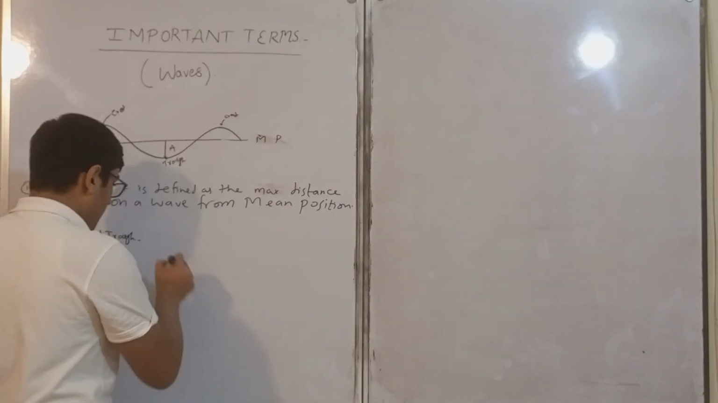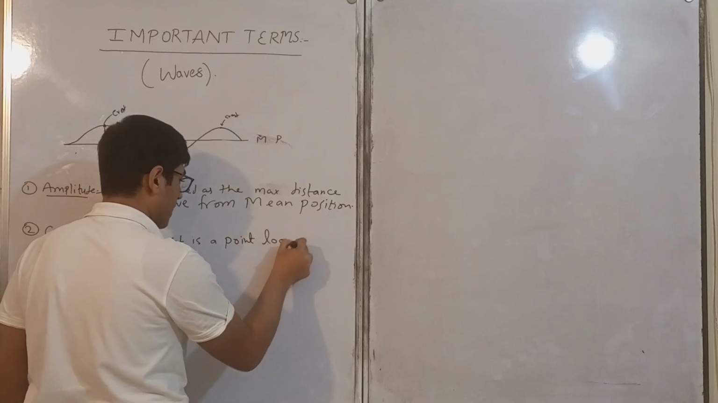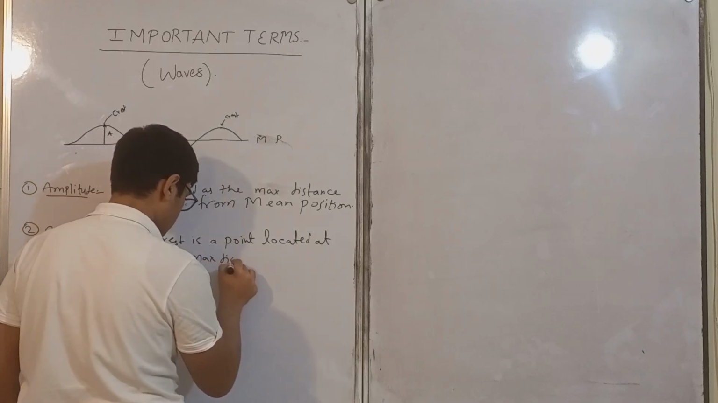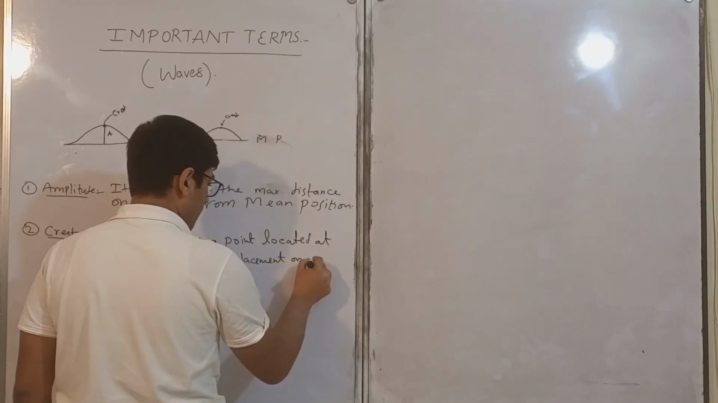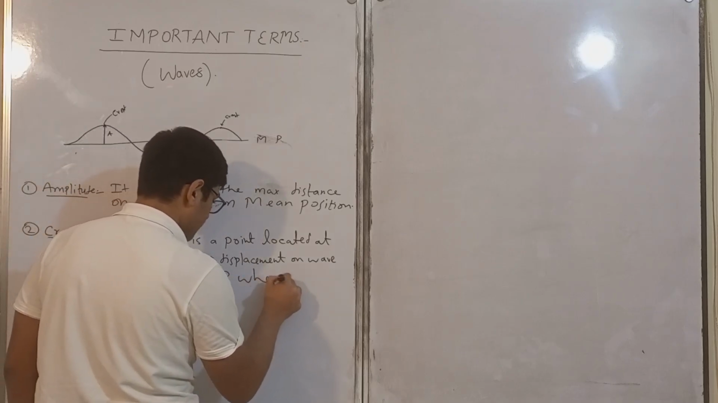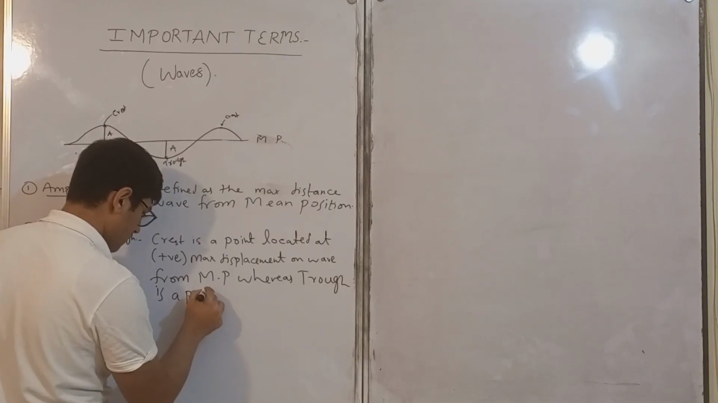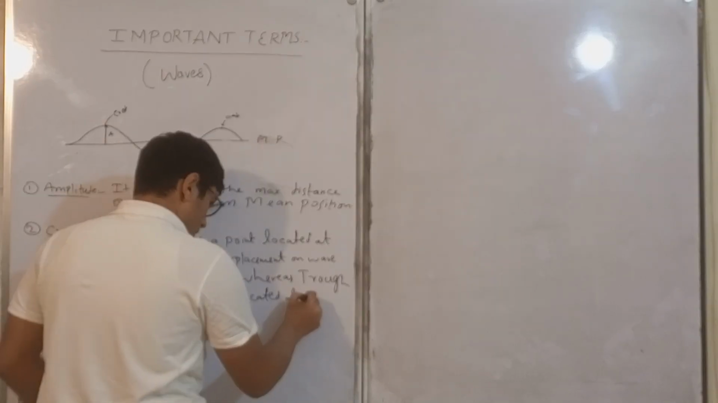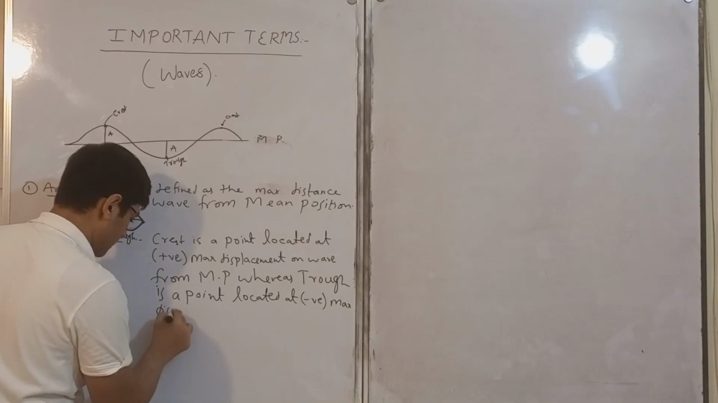So if we define crest and trough, it can be written that crest is a point located at positive maximum displacement on a wave from mean position, whereas trough is a point located at negative max displacement on a wave from mean position.